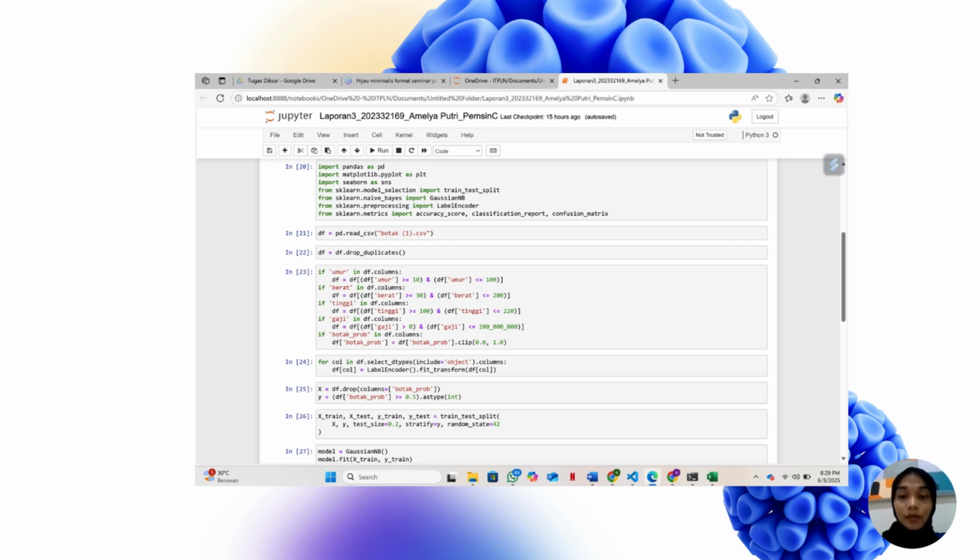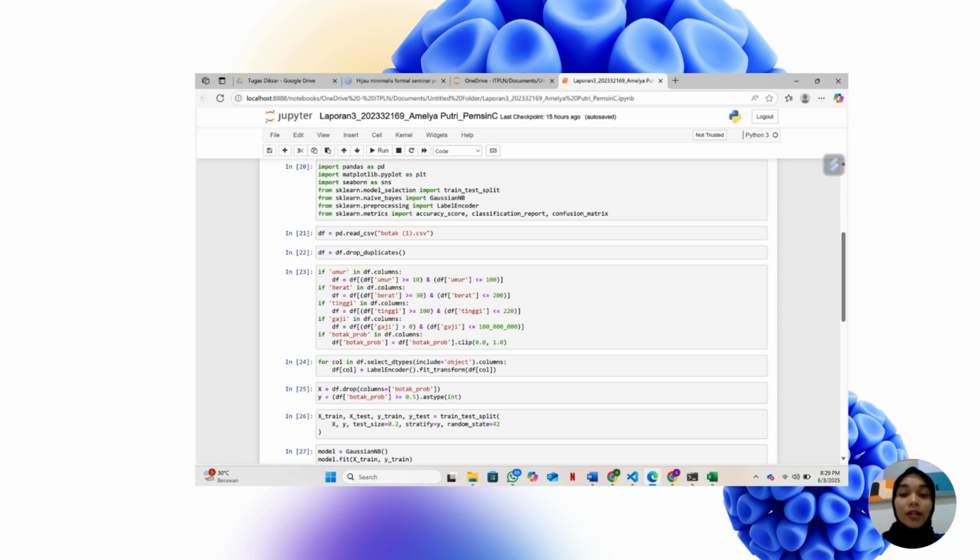Then determine the X and Y features or target. The X value is the input data, such as age, height, and so on, while the Y value is the target prediction to be classified. 1 is probability of baldness 0.5 and above, 0 is probability of not baldness below 0.5.